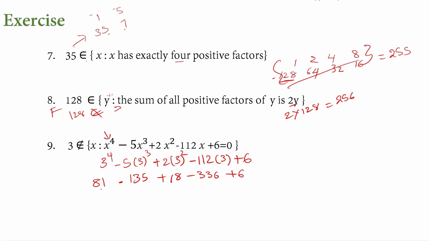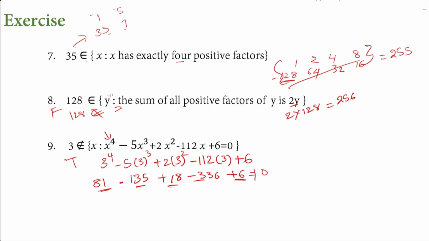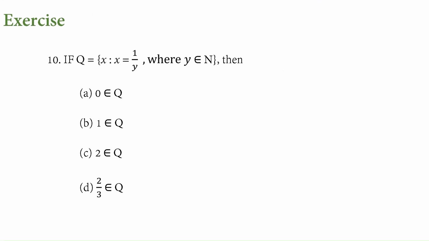If we observe here, the positive terms are very small and the negative ones are big. So obviously when we complete this algebraic expression, it won't give us 0, which means this is true: 3 doesn't belong to the set which satisfies this particular equation. So this is true. The next question: x such that x is equal to 1 by y, where y is a natural number. Capital N represents natural numbers.